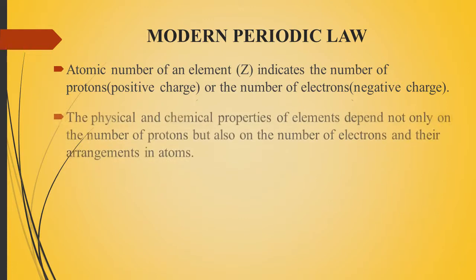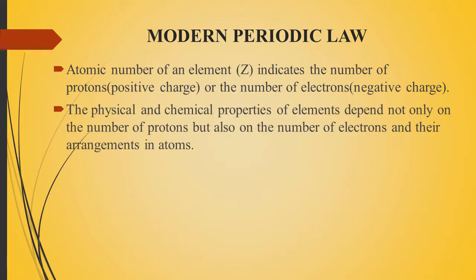And what is the second thing? The physical and chemical properties of elements depend not only on the number of protons but also on the number of electrons and their arrangements in atoms.